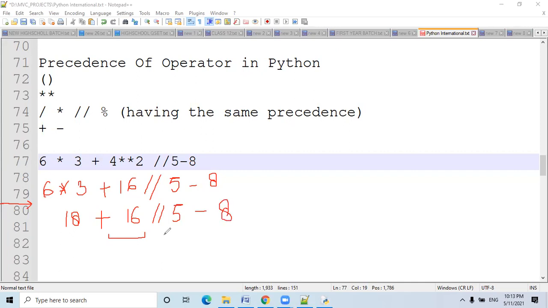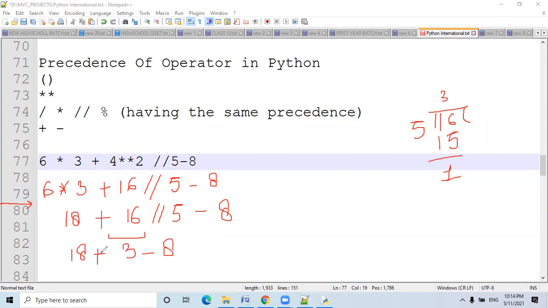Now you can see that the double slash has the high precedence. So 16 divided by 5, the answer is 3. 5 threes are 15 and the remainder will be 1. All right. So 18 plus 16 double slash 5 is 3, minus 8.